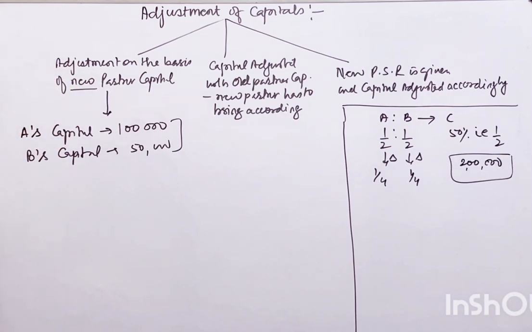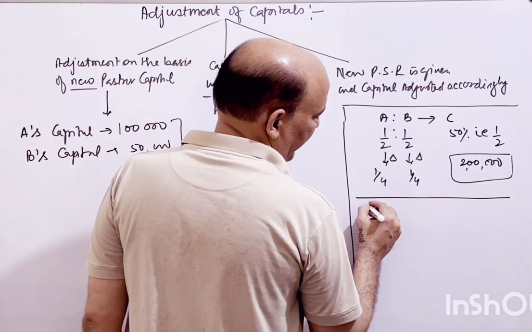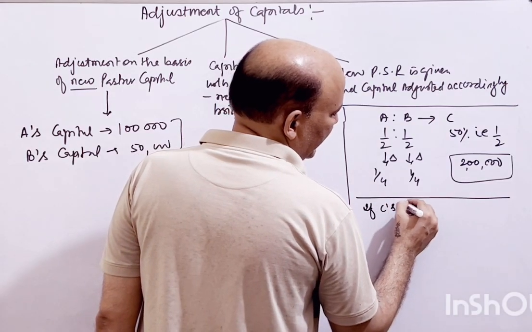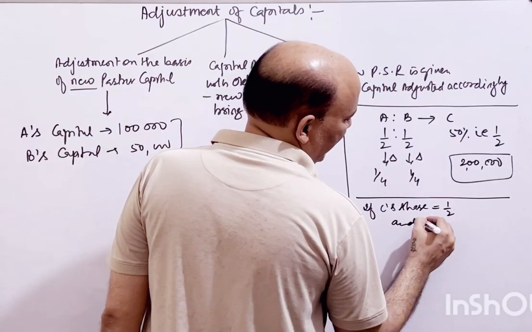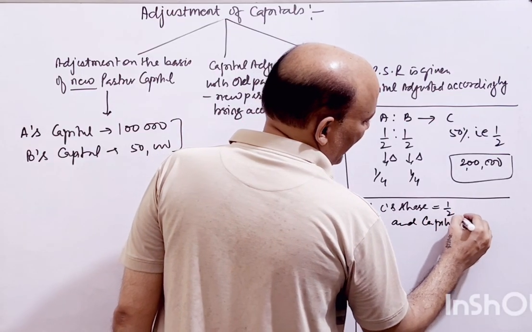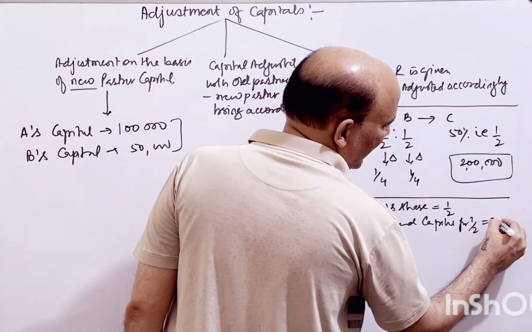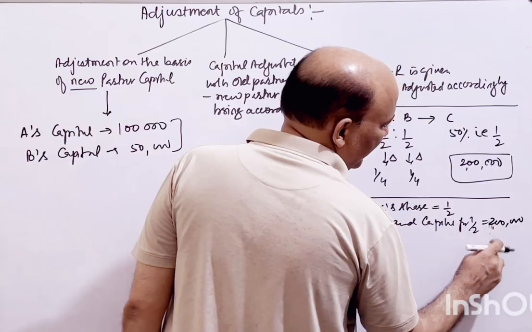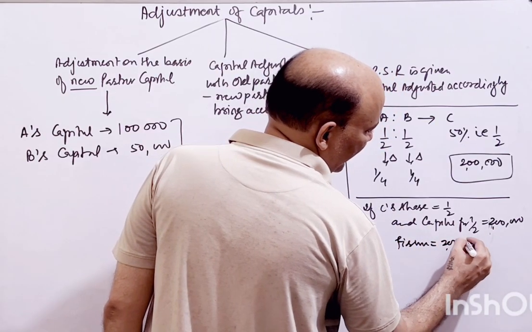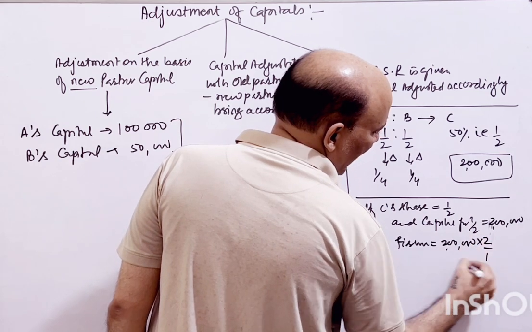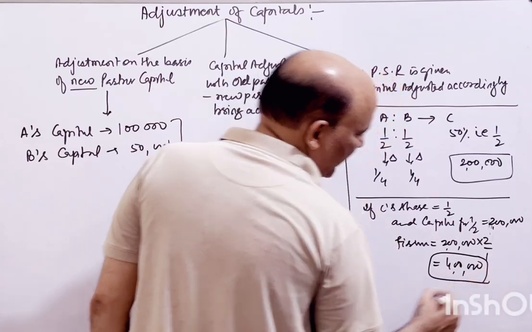So what would be the firm's capital? As per his share, if C's share is equal to 1 by 2 and capital for 1 by 2 is 2 lakh rupees, so what would be the firm's capital? फर्म की कैपिटल कितनी हो जाएगी? 2 lakh rupees, और इसको उल्टा कर दो 2 by 1, so that is 4 lakh rupees should be the capital of the firm, right?